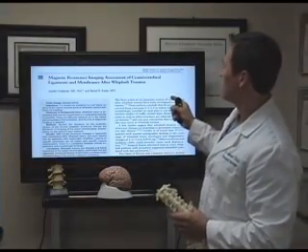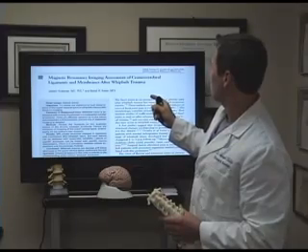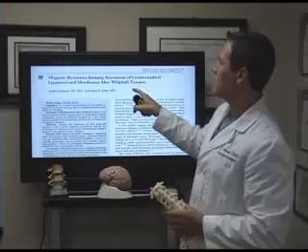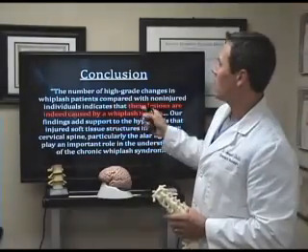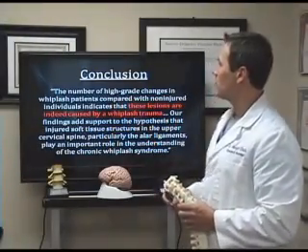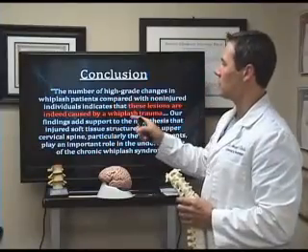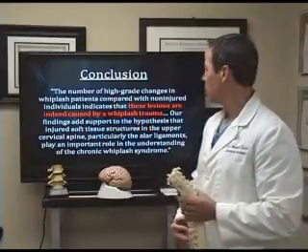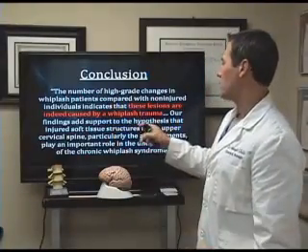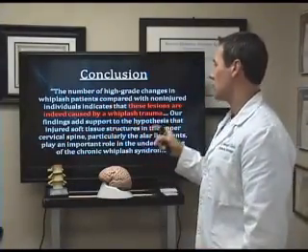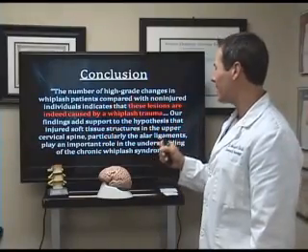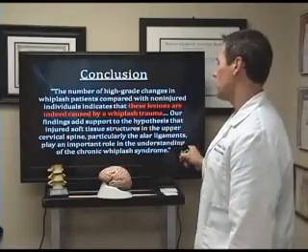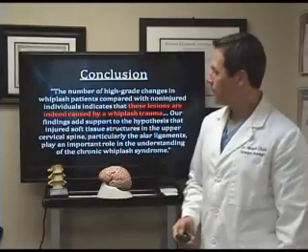This is another research paper from Spine, Magnetic Resonance Imaging Assessment of Craniovertebral Ligaments and Membranes After Whiplash Trauma. What they found was the number of high-grade changes in whiplash patients compared with the non-injured individuals indicates that these lesions are indeed caused by whiplash trauma. Our findings add support to the hypothesis that injured soft tissue structures in the upper cervical spine, particularly the alar ligaments, we're going to show you these ligaments, play an important role in the understanding of the chronic whiplash syndrome.